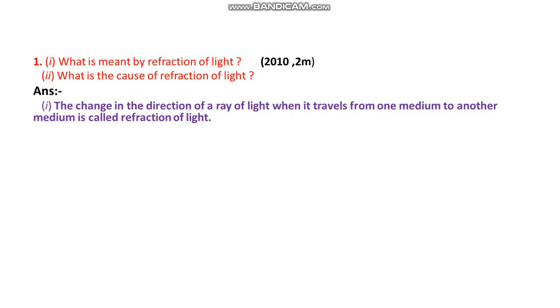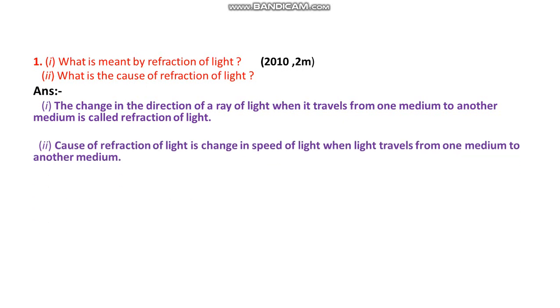What is the cause of refraction of light? When light travels from one medium to another medium, what happens? At the interface it bends. So medium 1 and medium 2, the speed of light is different. So the cause of refraction of light is change in speed of light when light travels from one medium to another medium.